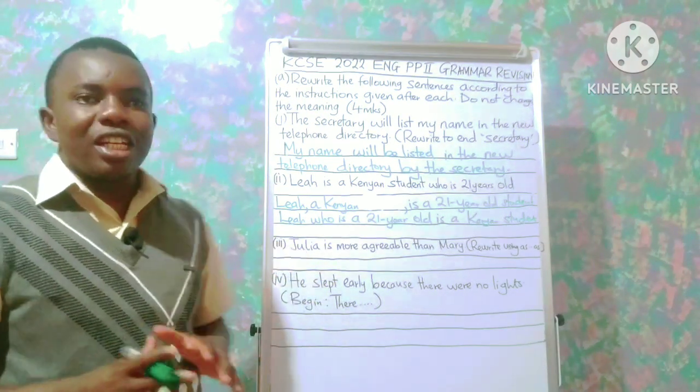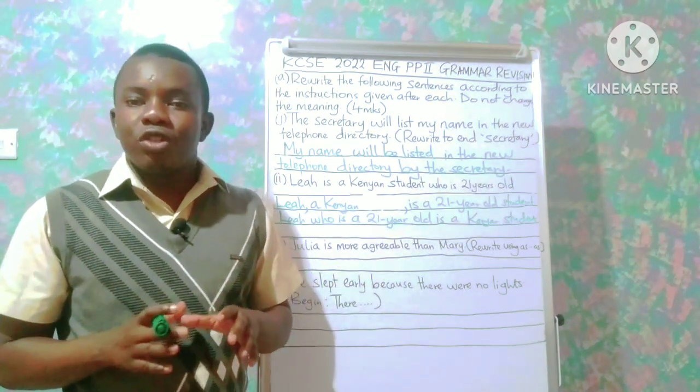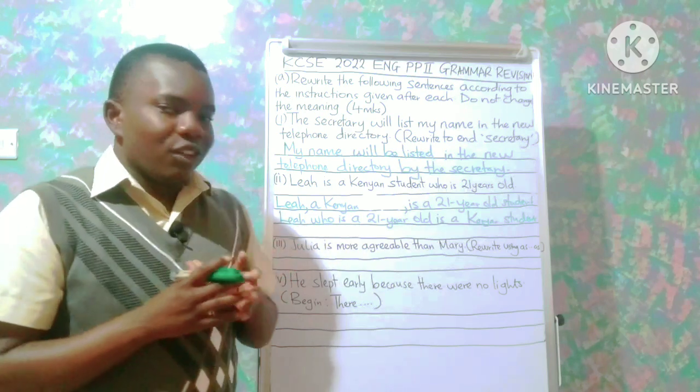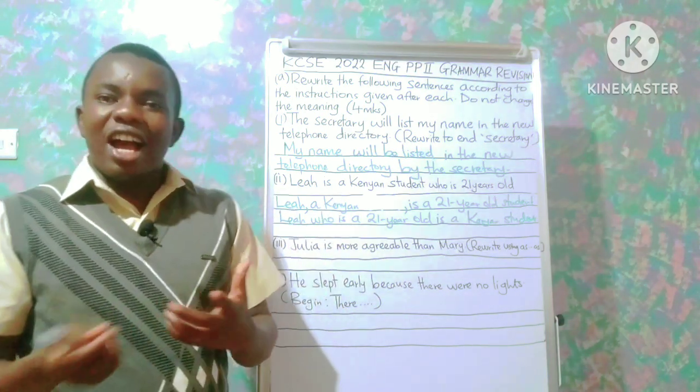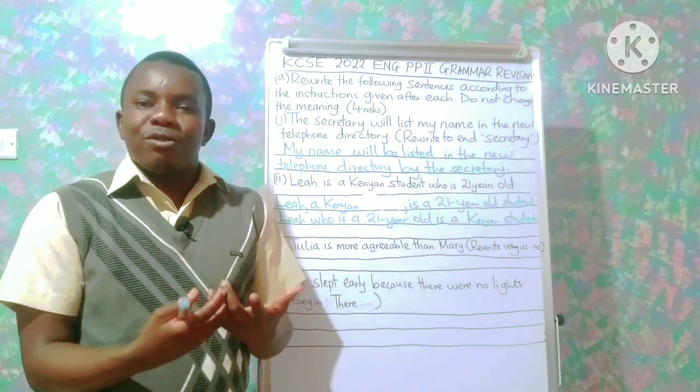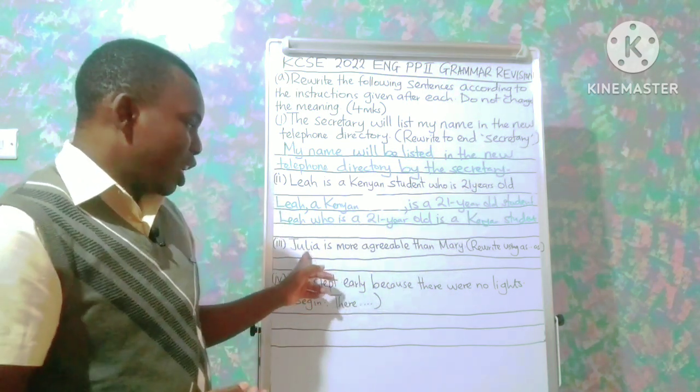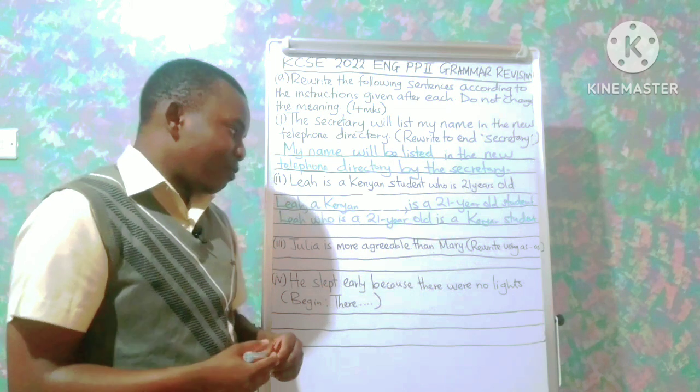Number 3. Julia is more agreeable than Mary, and the candidate is expected to rewrite this sentence using "as". Whatever sentence we come up with should show that Julia is more agreeable: of the extent of them being agreeable, Julia is more than Mary.